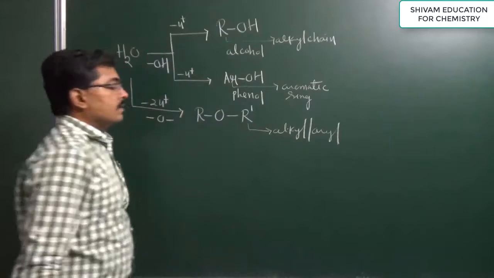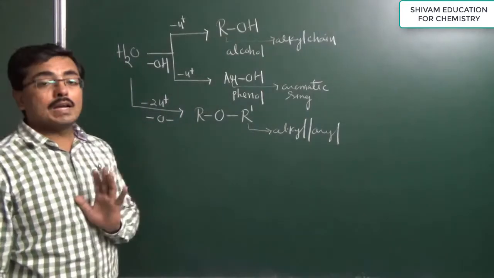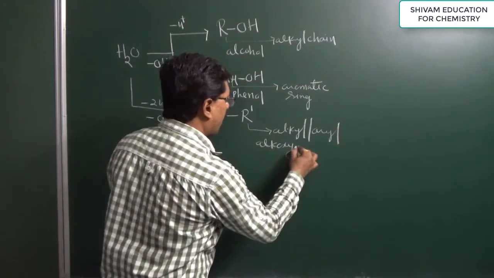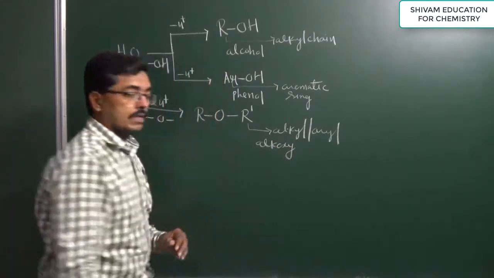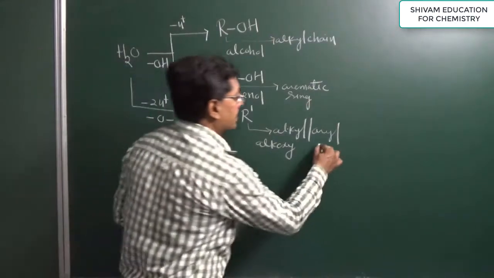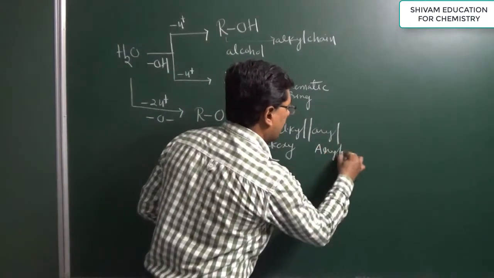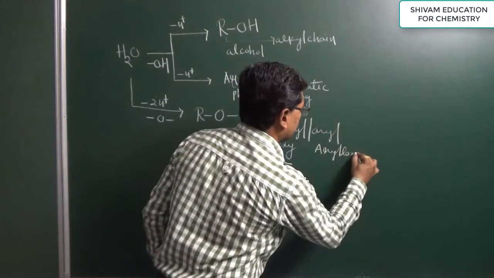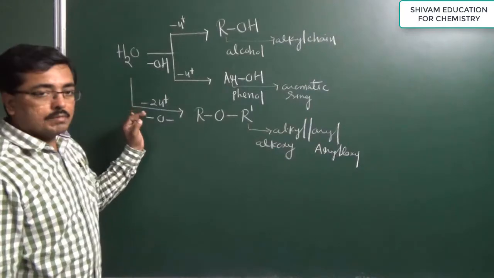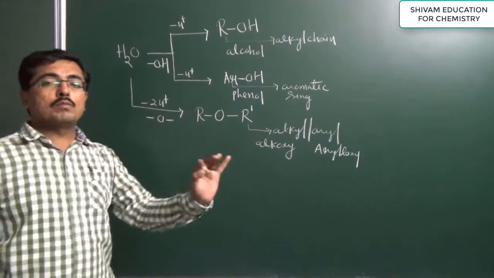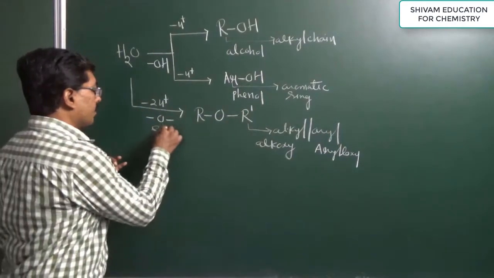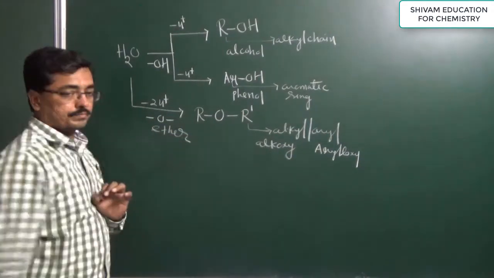Now if it is an alkyl group, then the functional group is considered an alkoxy. If R is an aryl group, then it is known as an aryloxy. So if both hydrogen atoms from the water molecule are replaced, then we get oxygen, and this functional group is known as an ether.